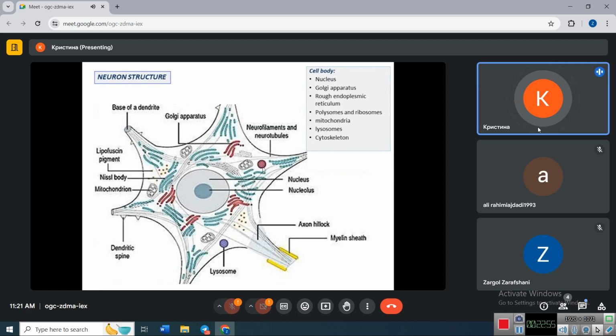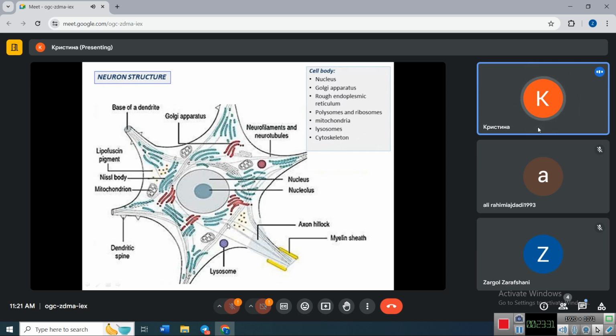They cannot divide, so we have no stem cells for them, but they should regenerate their organelles. When organelles become too old and not very effective, they should be destroyed with the formation of new organelles. The old defective organelles are destroyed with the help of lysosomes. So in neurons we usually have a lot of lysosomes to destroy old defective organelles.